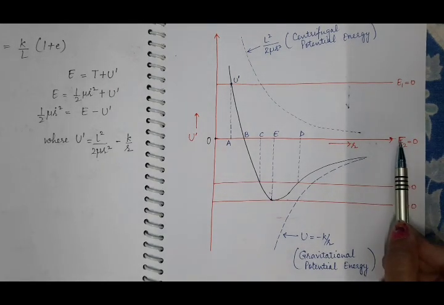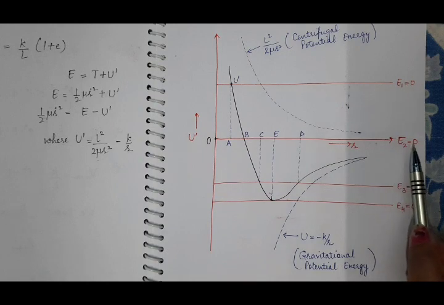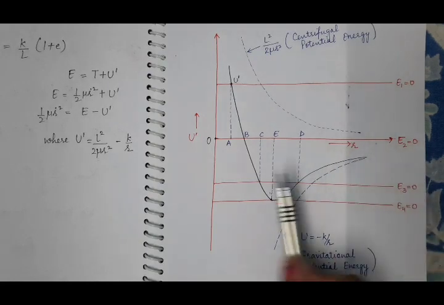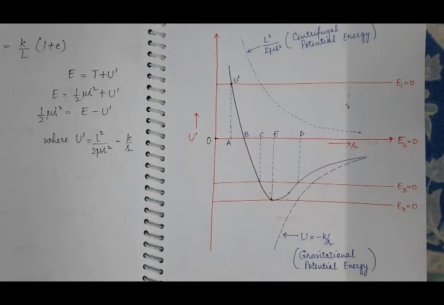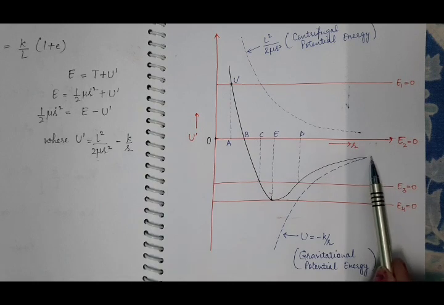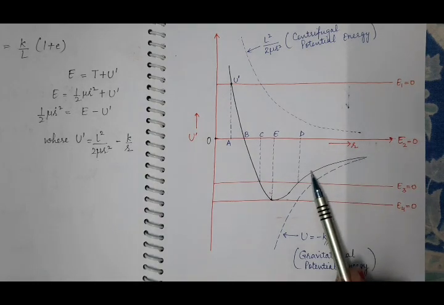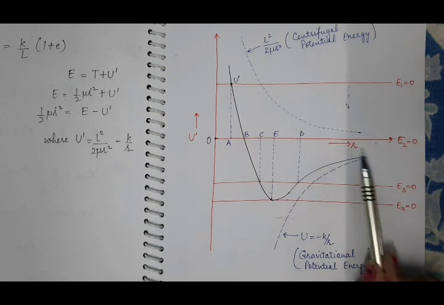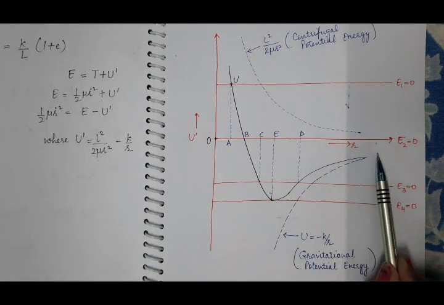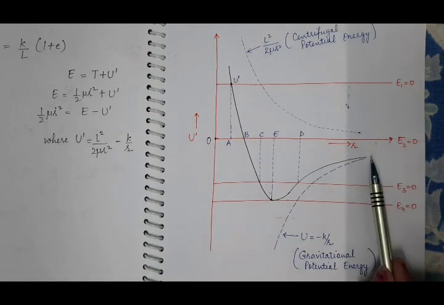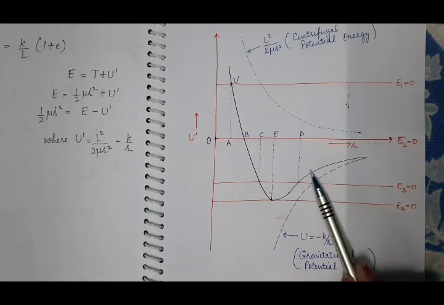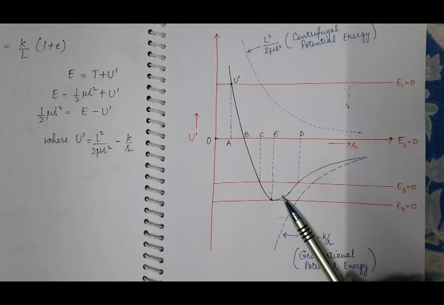Then when we move that body from infinity closer to the center of the force, what is happening? U dash is decreasing. As we decrease R from infinity, U dash initially decreases, meaning it is becoming more negative, because this curve lies below the zero level.